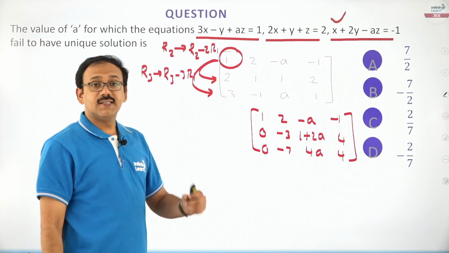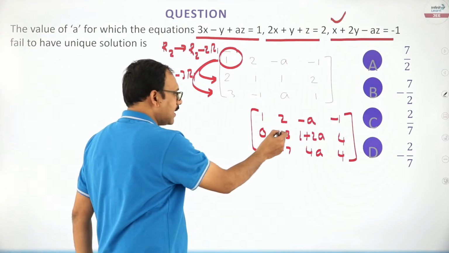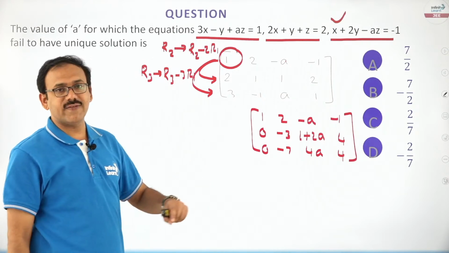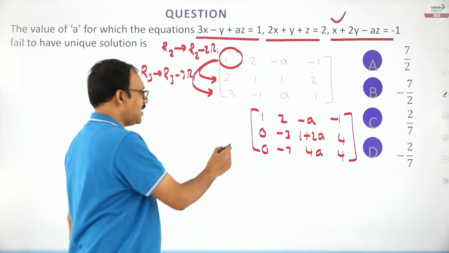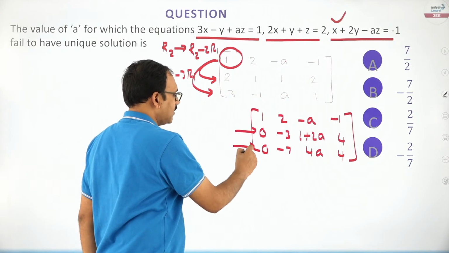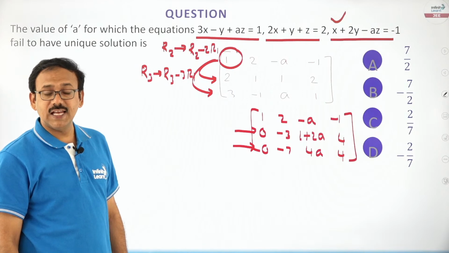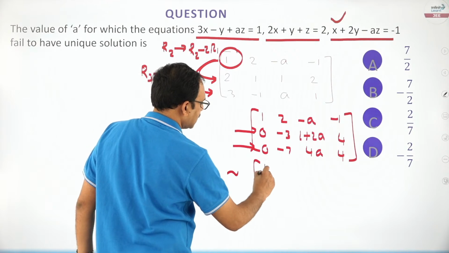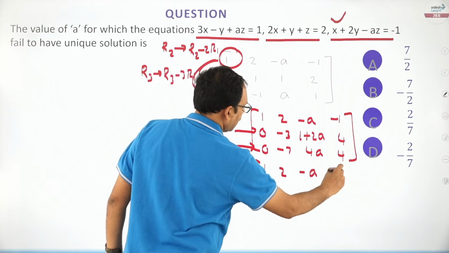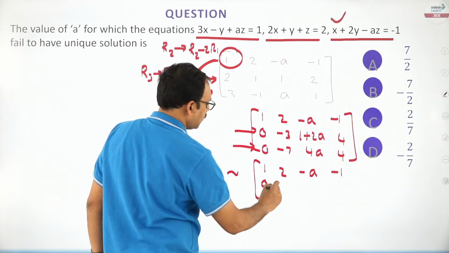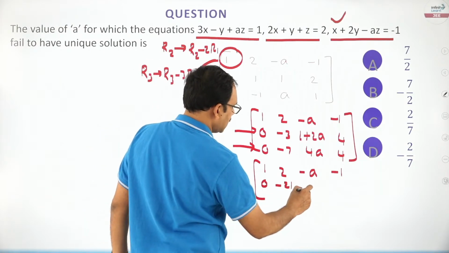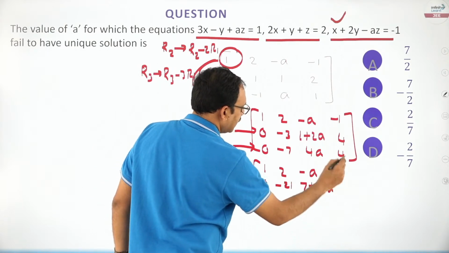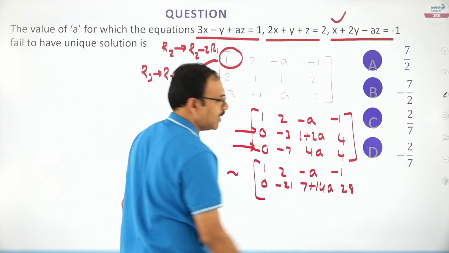We are clear here. The next step is going to be, with the help of this element you want to make this 0. This is minus 3, this is 7. What we can do is multiply this row with 7, multiply this row with 3, then you just subtract. So friends, you can write this matrix as 1, 2, minus A, minus 1 and 0, minus 21. This is, I am multiplying with 7, so 7 plus 14A, here it is going to be 28.